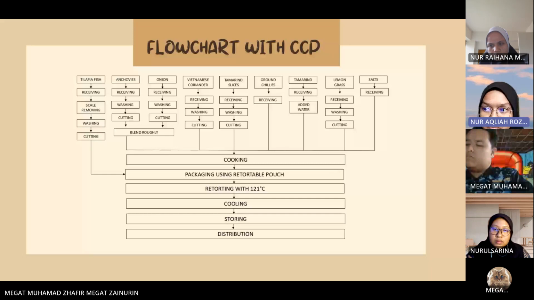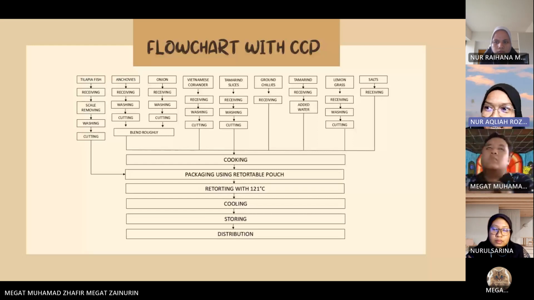After that, we retort it at 121 degrees Celsius and cooling. After that, we store it at room temperature and then distribution. Next.